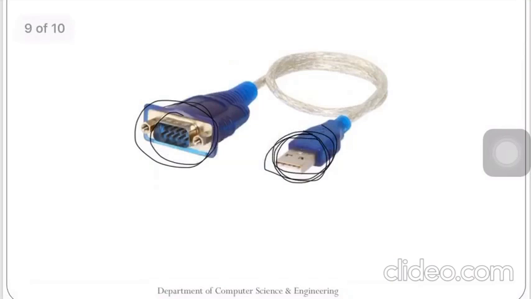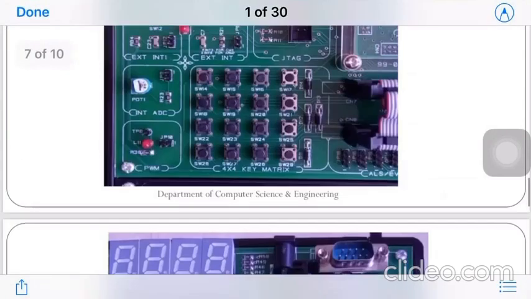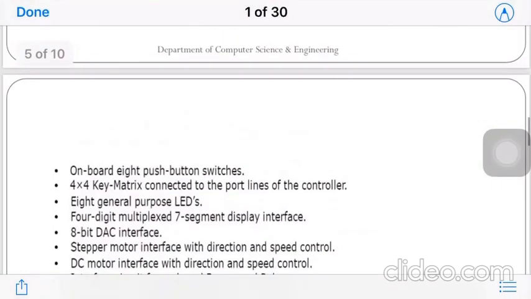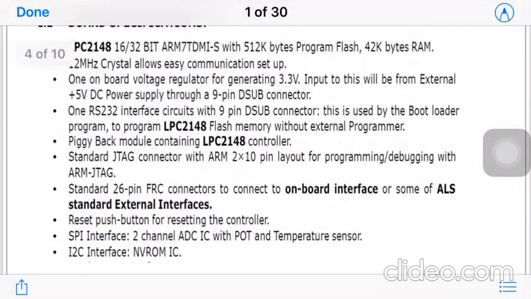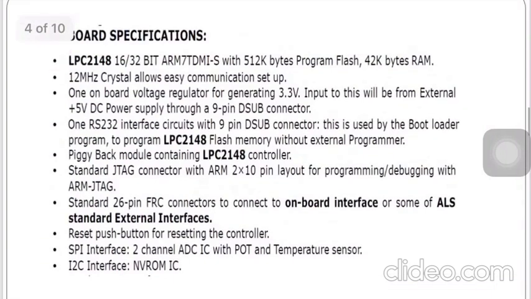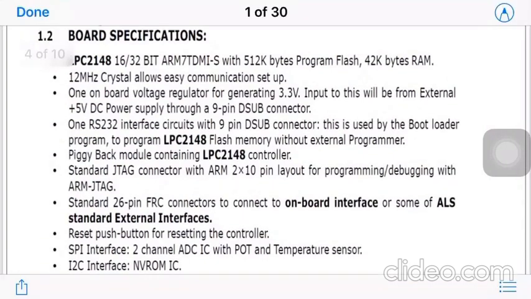So through this cable, through serial communication, we will be dumping our machine code, which is the hex file, into this flash memory. Okay, and once it is dumped, the microcontroller will know what it has to perform now. Okay, so that is the thing when we want to dump a code into it. So that's why this RS-232 interface circuit is provided to dump the code into the flash memory.